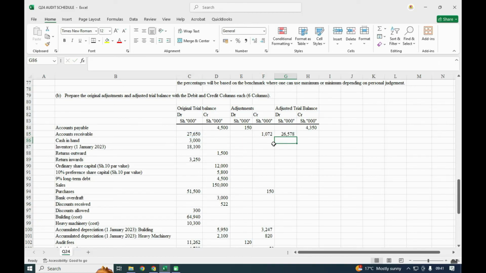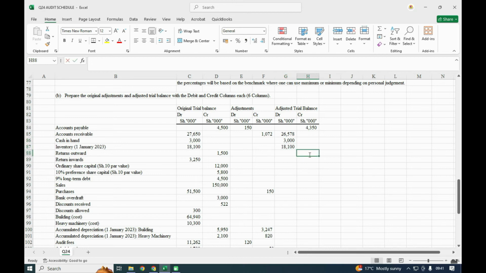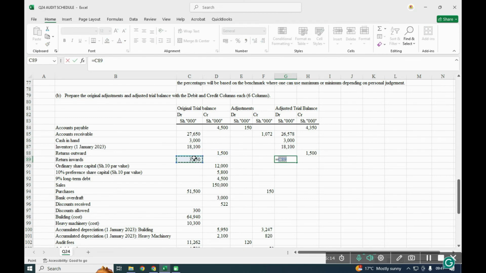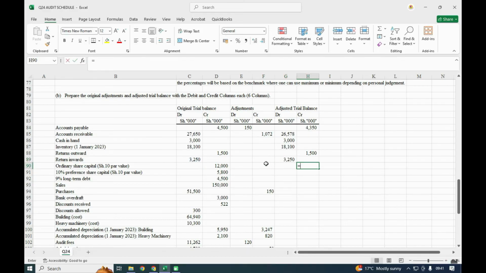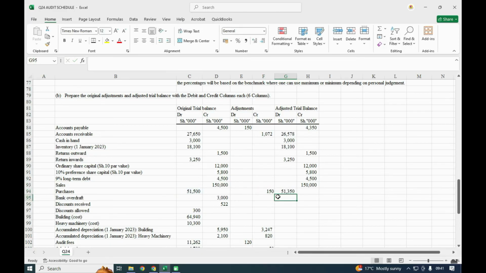So cash is direct. That one we don't have anything that way. So this other one is direct. Even this other one is direct. The other one is direct. There is no adjustment here up to that point. So for purchases, we shall adjust by minusing the 150, which was overstated.